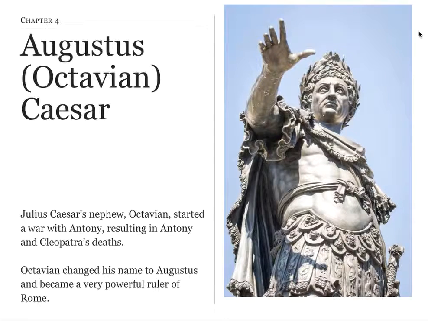So that leads us now to chapter 4, Augustus Octavian Caesar. Julius Caesar's nephew, Octavian, started a war with Antony, resulting in Antony and Cleopatra's death. Octavian changed his name to Augustus and became a very powerful ruler of Rome.